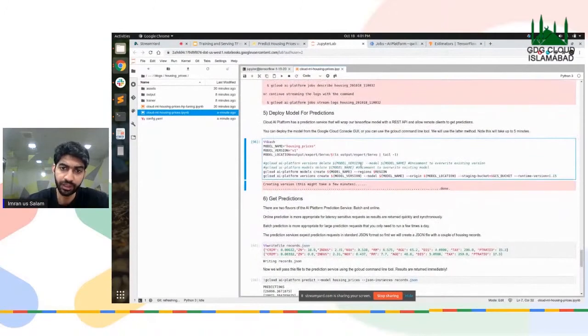Okay. In this particular cell, what we're doing is we're deploying our model for predictions. Now, as I've mentioned earlier, the AI Platform also has a prediction tool, right? So what we've done is we've saved our models in the output, and now we're going to be uploading those models on the GCS bucket that we have created, so we can query those models or we can run inference through those models.